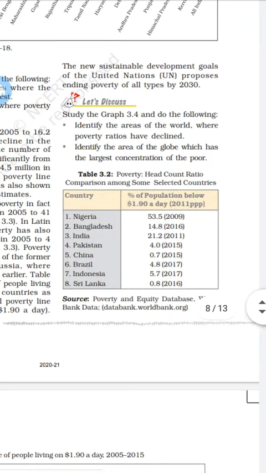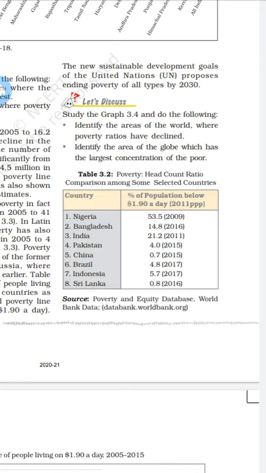The new Sustainable Development Goals, of the United Nations, the UN, have the purpose of ending poverty in all its types by 2030.